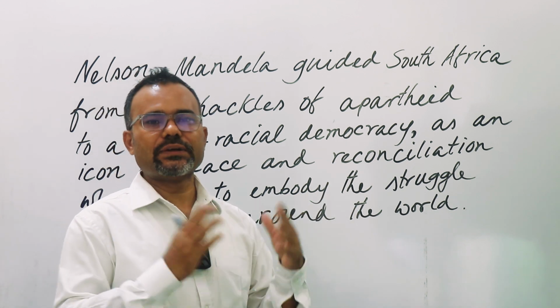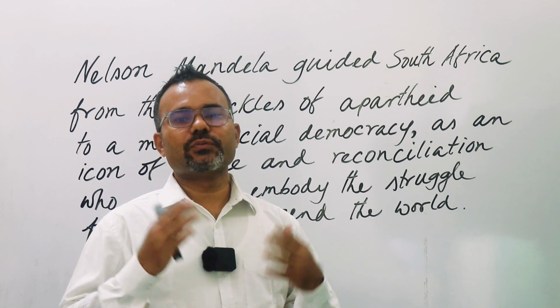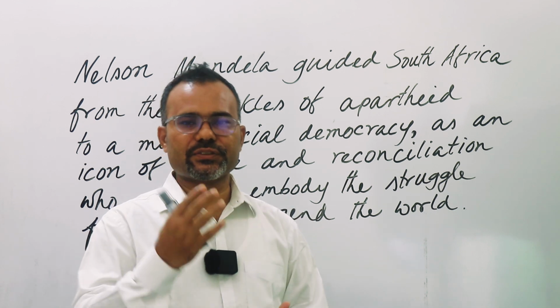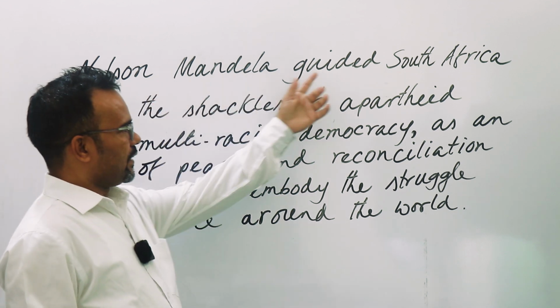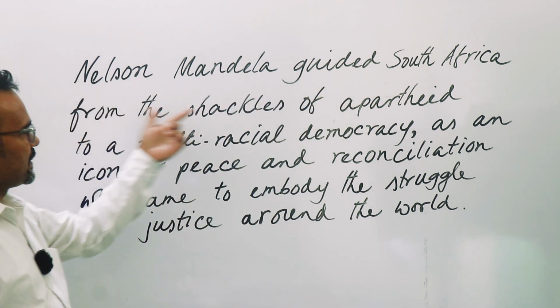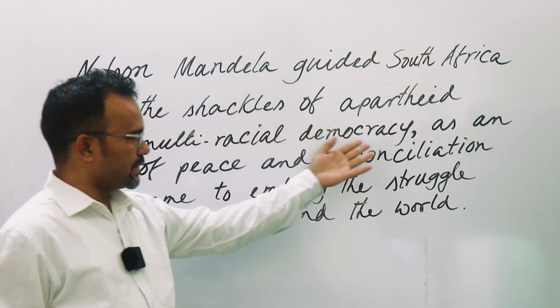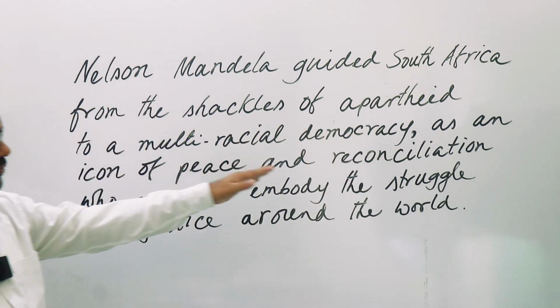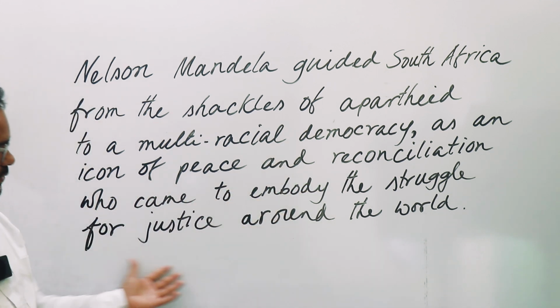will first of all read it and we will try to understand the meaning, and then we will learn parts of speech, phrases, clauses, etc. Let's go. Nelson Mandela guided South Africa from the shackles of apartheid to a multiracial democracy as an icon of peace and reconciliation, who came to embody the struggle for justice around the world.